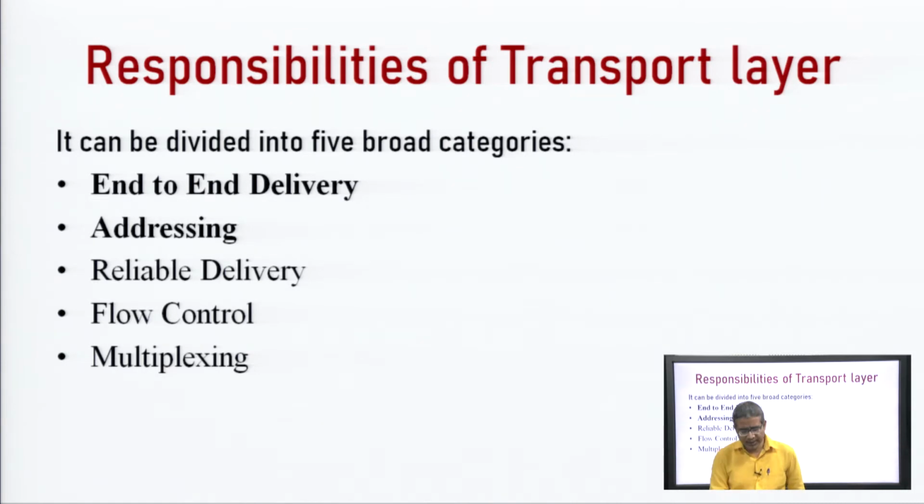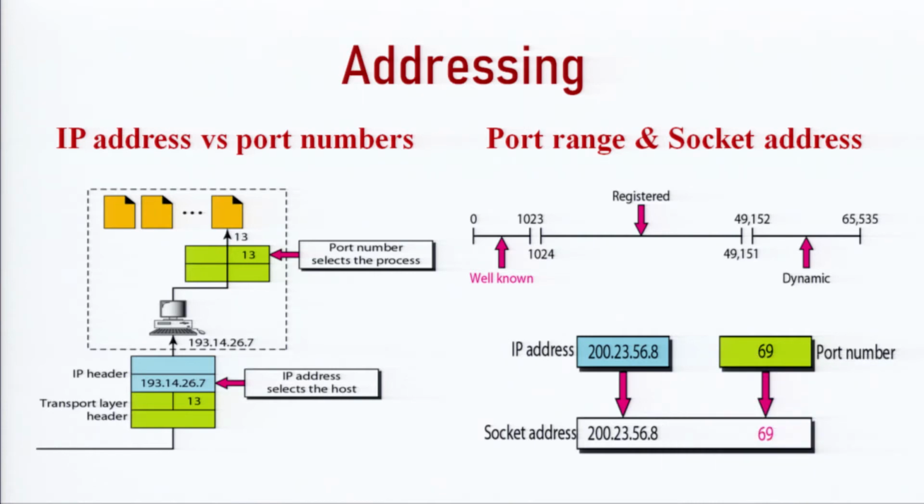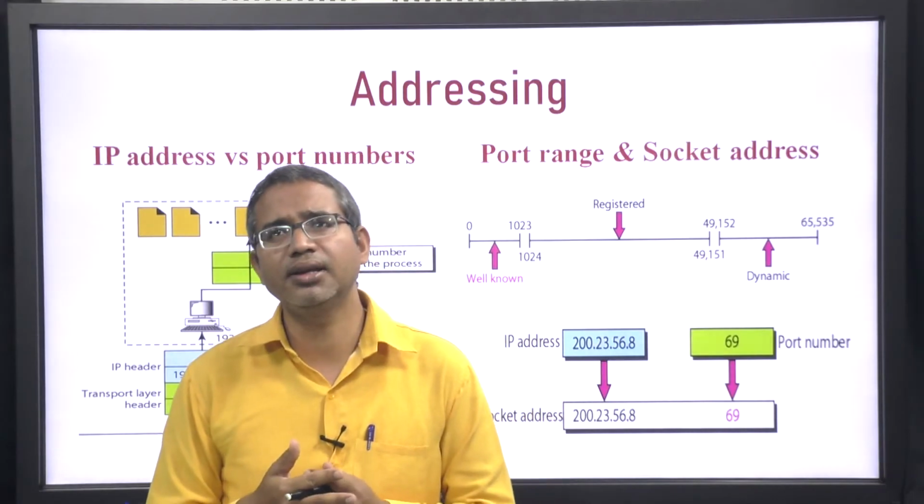The second issue is addressing. As in the data link layer, the nodes are connected through links, and in the network layer also we send the message end to end, host to host delivery, which is connected through the internet. But here we are sending the message from process to process. So, another level of addressing is required here, apart from the network layer or data link layer.